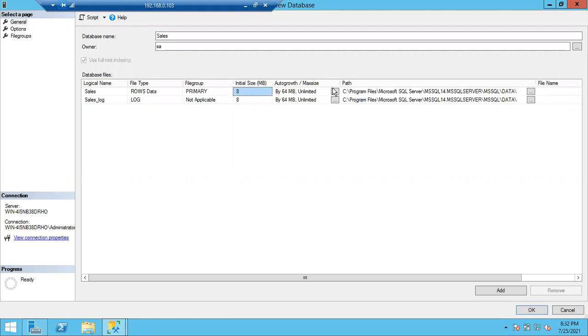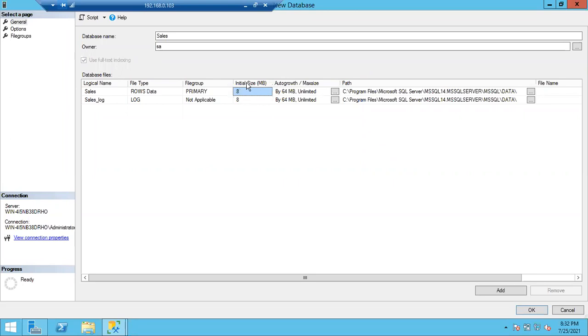You can create multiple data files. Again, don't confuse here. Multiple data files is different. MDF is also one data file only, but only one MDF file will be there. In case that MDF file is full, you can create multiple extra data files. Log file also you can create multiple log files, but usually for a database only one log file will be there. 99% per database only one log file will be there, but you can create multiple log files. That's not an issue.